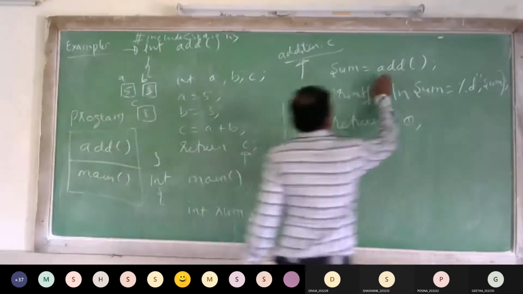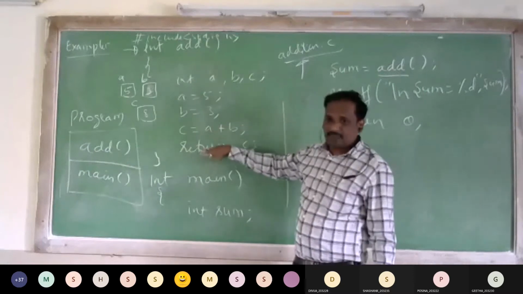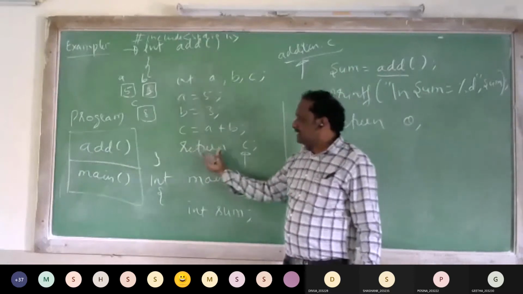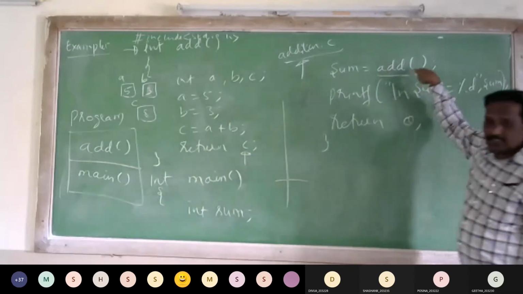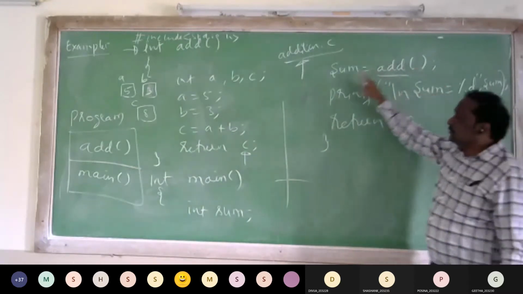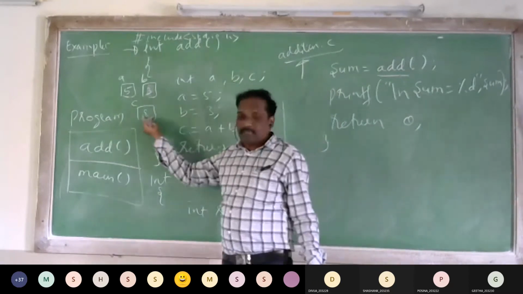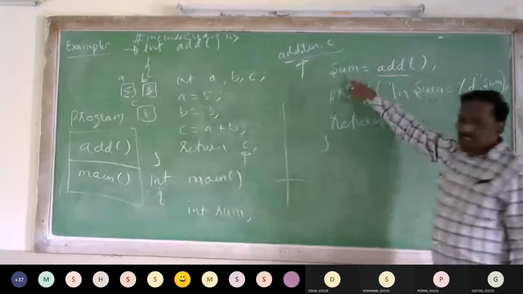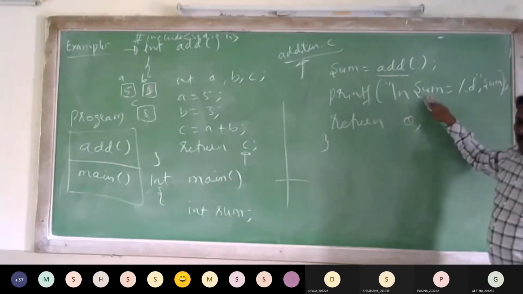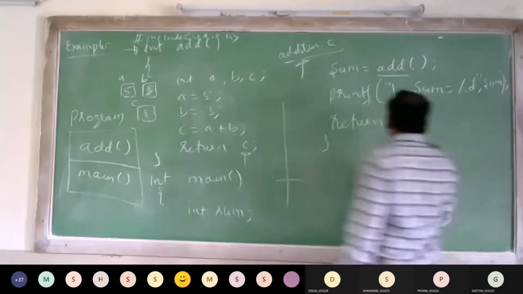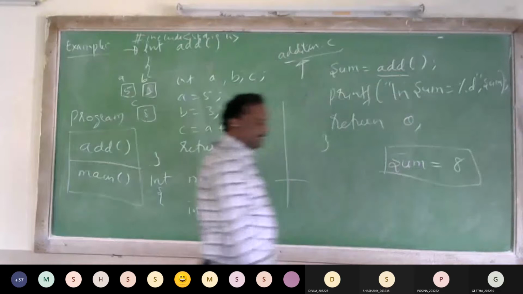Now from here we came to execute this add function. After completing this add function, the control will go back here. Now what is this function returning? This function is returning the value of c. What is the value of c? The value of c is 8. 8 is stored in sum. Now I am displaying the value: sum is equal to sum. Now what does sum contain? Sum is equal to 8. So this is the output of the program.